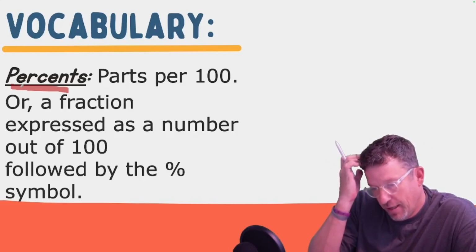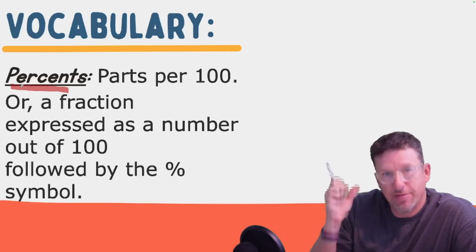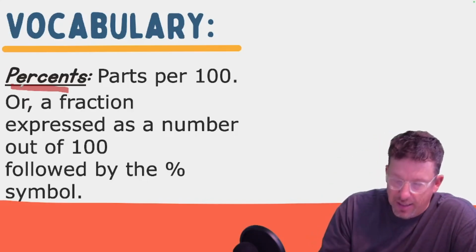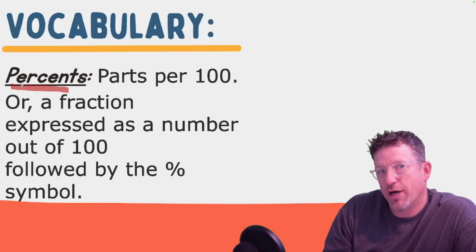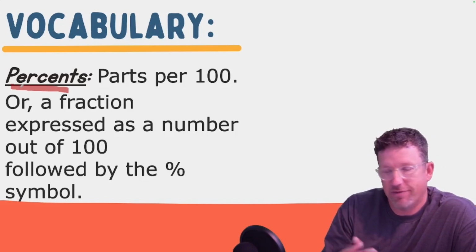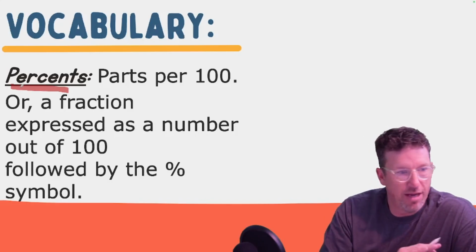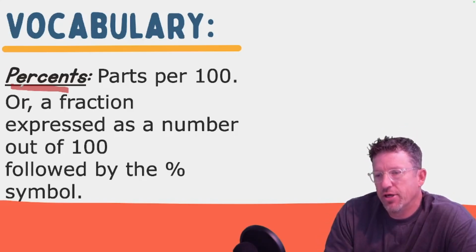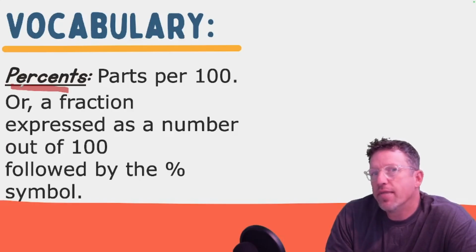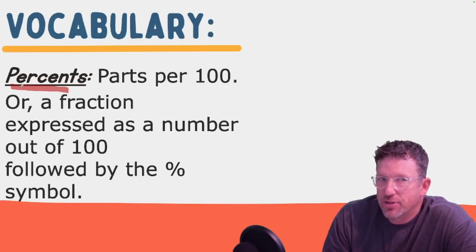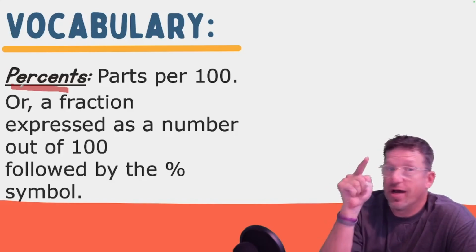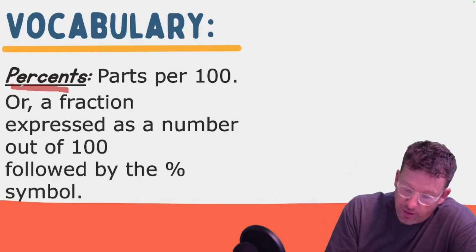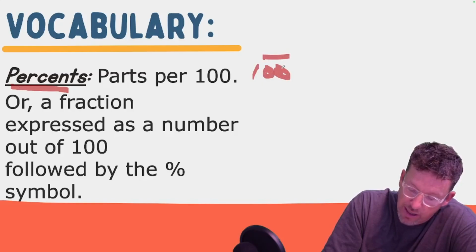Okay, so if you have ever seen someone get a paper graded and there were 100 questions on the test and they got 77 of those questions correct, guess what their percent would be? 77 out of 100. And if you think about a classroom that you're sitting in right now, or maybe you're looking out into the mall and you see a bunch of people walking around, and your answer is, well, I only have 13 out of 48 people that are wearing hats. It's not 13% because it's not out of 100, but we're going to show you how to figure out that percent. So in other words, anything over 100, that number on top is going to be the percent.